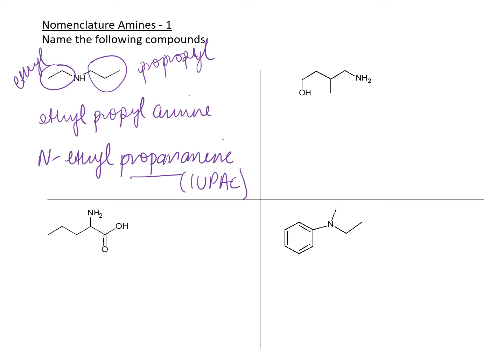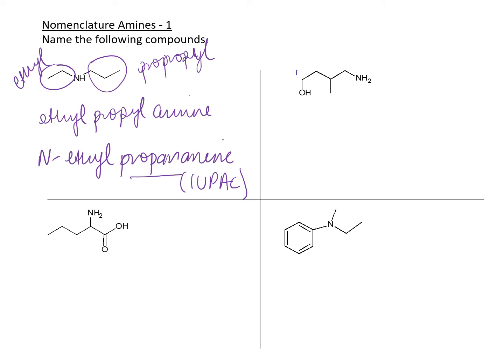Here you have an amine group and you have an alcohol also. So this is a good time to talk about priorities. In case of priorities with amines, amines don't get any priority, sadly. It's one of the last functional groups we do, but sadly it doesn't make it the highest priority group. So between an amine group and an alcohol, the amine group has no priority. Actually, the amine group has no priority over any group, and so you just treat it like a substituent.